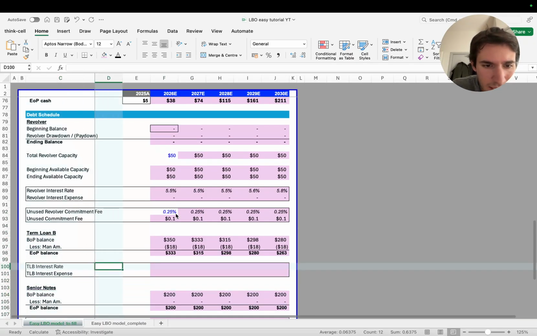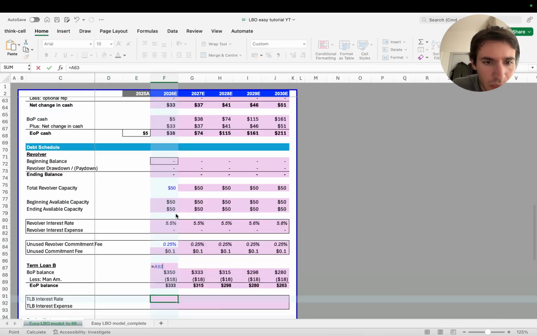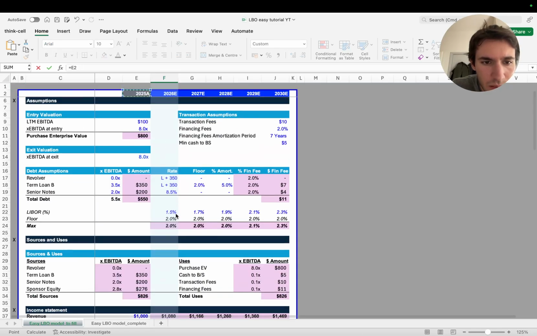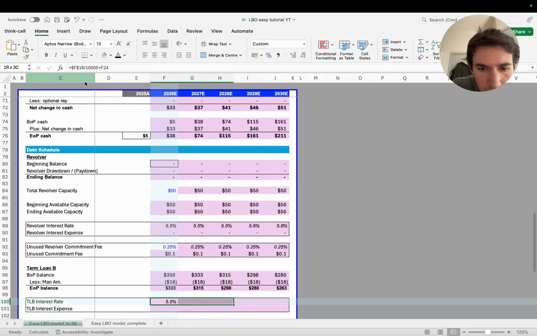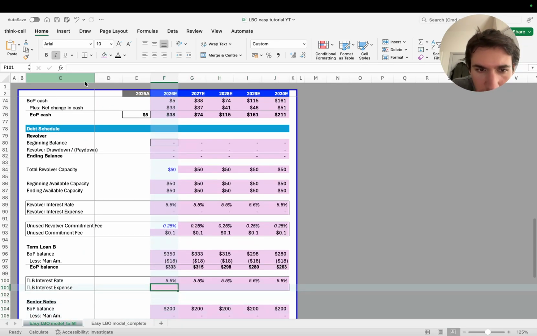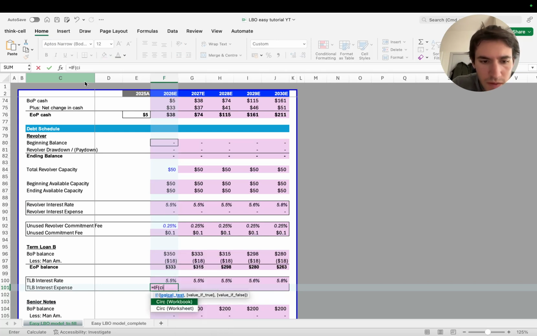Now, let's do exactly the same thing here. So for term loan B, remember we have to go up here. Term loan B has still 350 divided by 10,000 plus we're adding this. Here we're going to lock it. Same exact thing. Interest expense is going to be if circ equals 1.